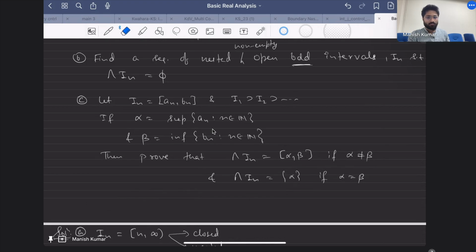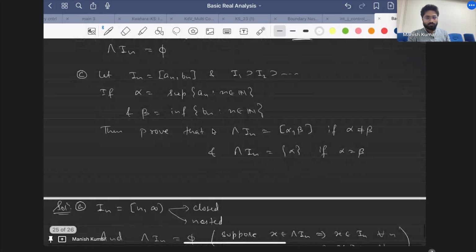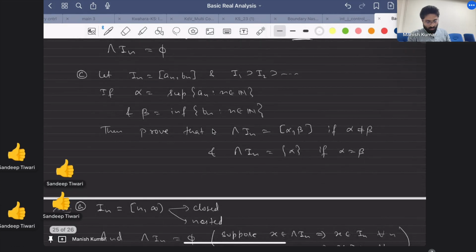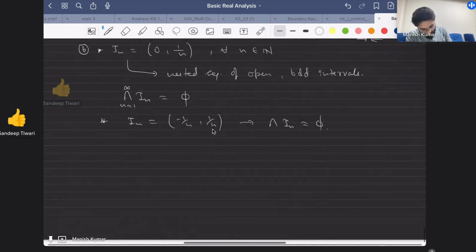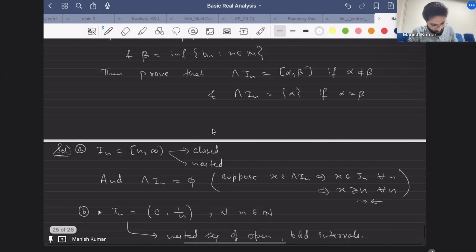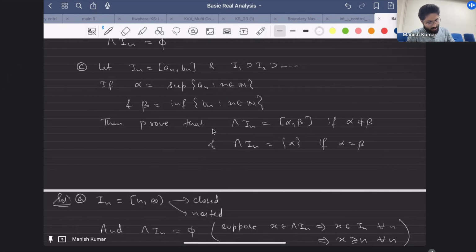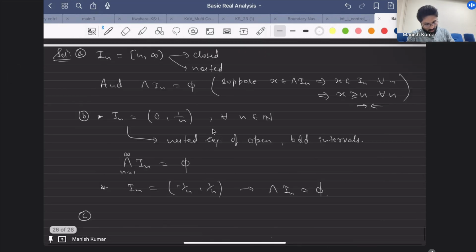Okay, so now let's just write 2-3 lines to prove this. What we need to prove is that this intersection of I_n is going to be [alpha, beta]. First we'll try to prove that the intersection of I_n is contained in [alpha, beta], and the second one I'll try to prove is that [alpha, beta] is contained in the intersection of I_n. This is how we prove equality of two sets.